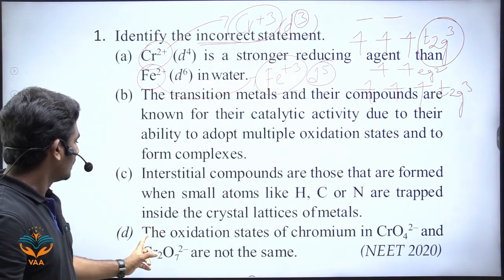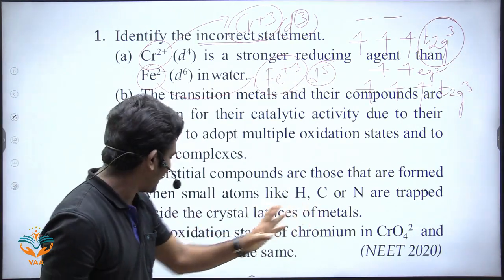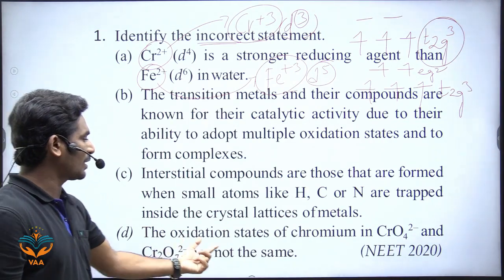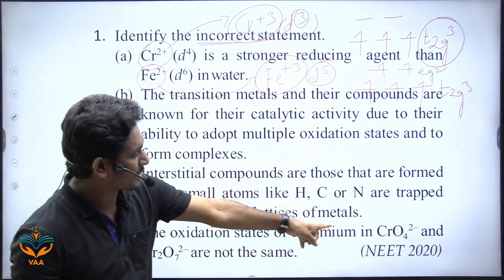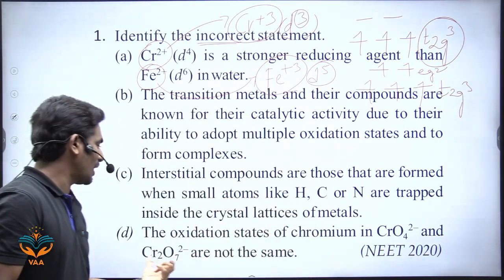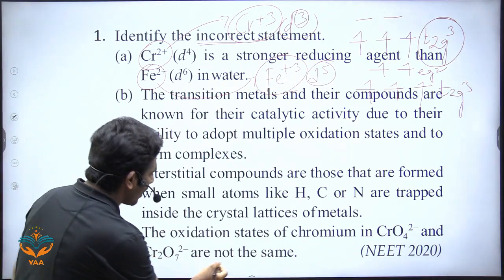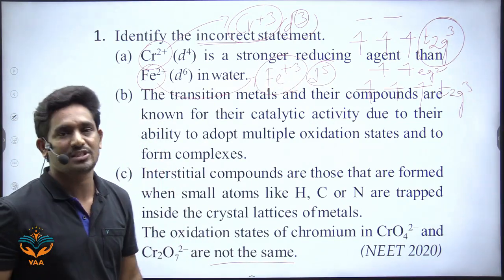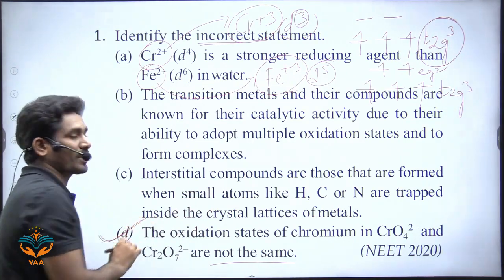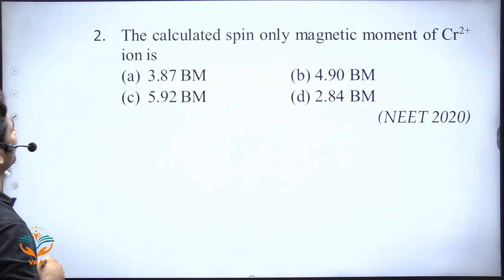The last one: the oxidation states of chromium in CrO4 2- and Cr2O7 2- are not the same. That is wrong. They are the same. Here also +6 oxidation state, and here also +6 oxidation state. So "are not the same" is given, and that is incorrect. Both have the same oxidation states. So the answer is D.